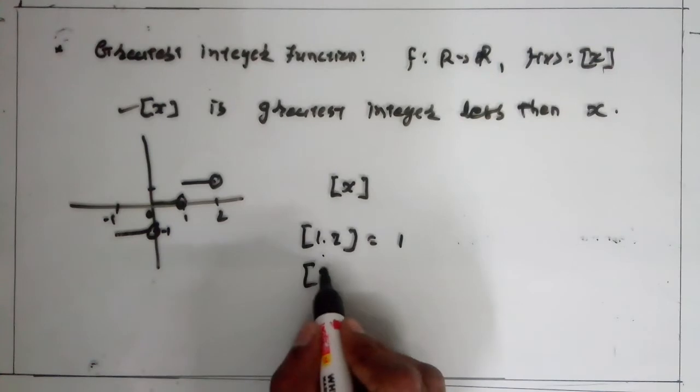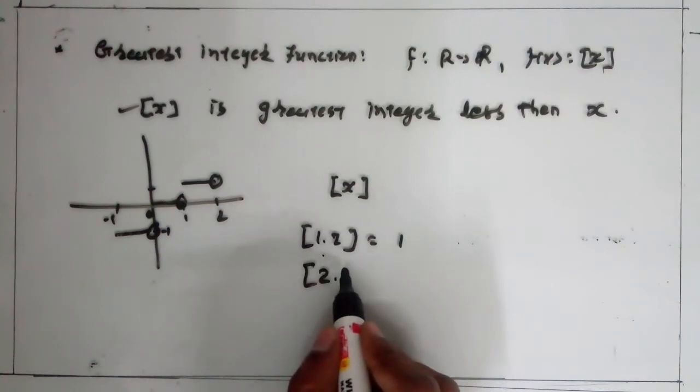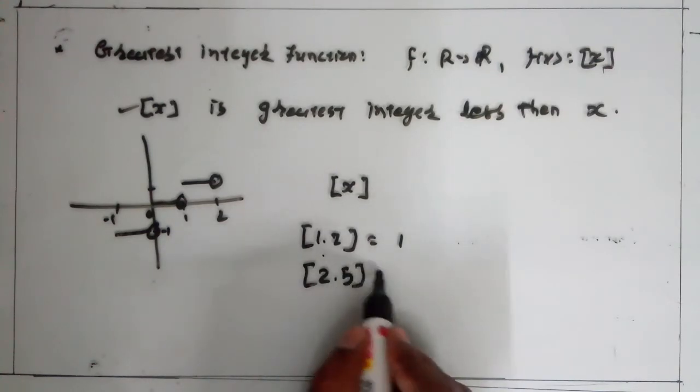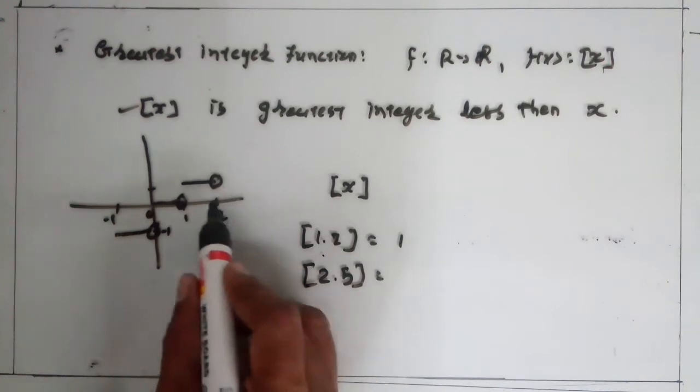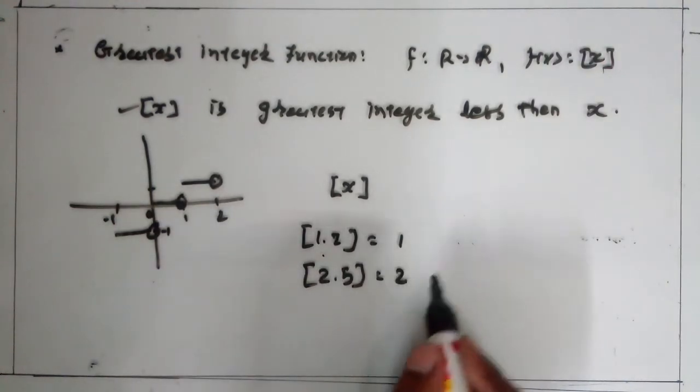Similarly, what about box of 2.5? 2.5 lies between 2 and 3. So the greatest integer not greater than 2.5 is 2. Clear?